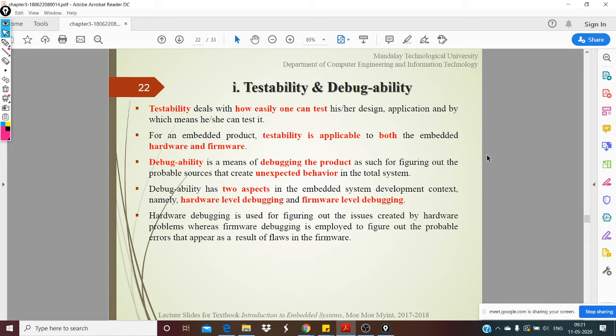So if you think about software, right? When we develop software, I would say 99% of the code is towards the development only, right?